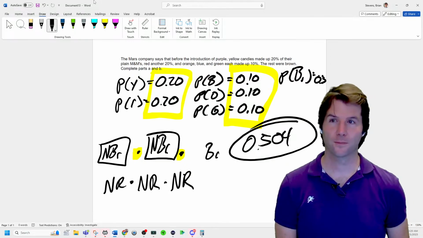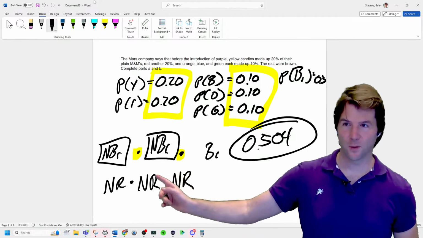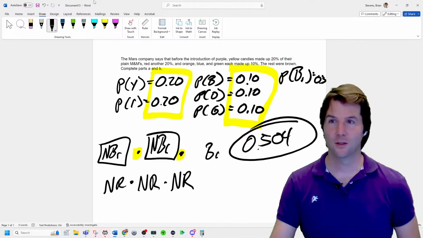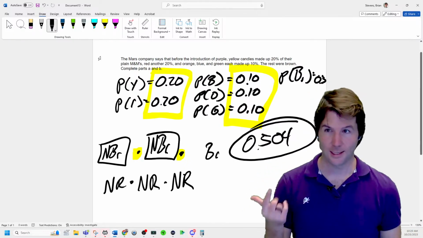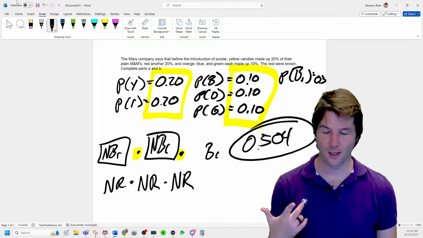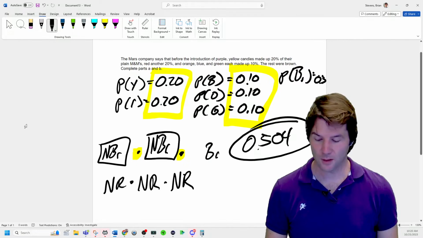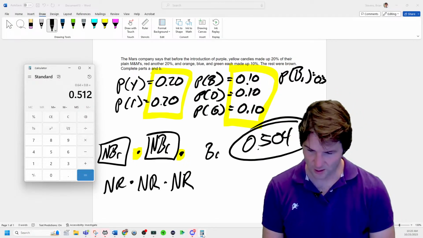What's the math? I've written out the sentence, and I can say the sentence. The first was not red, and the second was not red, and the third was not red. So what's the math? 0.8 times 0.8 times 0.8, or 0.8 to the third power. 0.8 is obtained by 1 minus 0.2, because the probability of red is 0.2, so the probability of not red is 0.8.